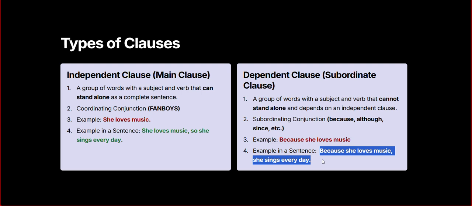Got it? Okay. So, I guess you clearly understood what clauses are, isn't it? Yes. So we will learn about the remaining topics, how to structure a simple sentence, compound sentence, complex sentence, and compound-complex sentence, in the next class. Will that be fine for you? Yes, for sure.